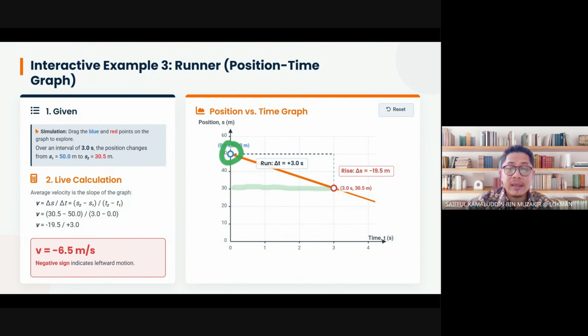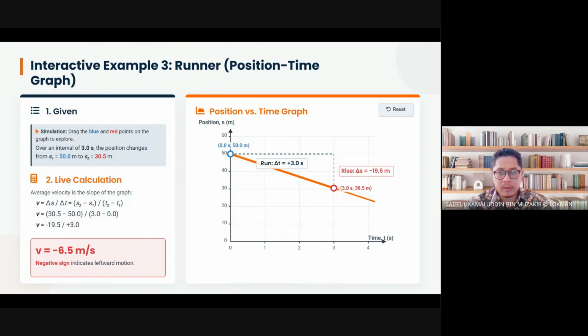Ini asal, ini yang baru. So daripada 50 dia turun kepada 30.5. Saya salah tulis ni, nanti betulkan ni, not leftward but downward. Not leftward, sorry, salah tulis. Right, betulkan tu nanti. Nanti confuse pula.